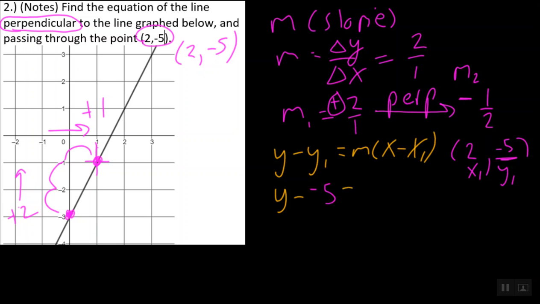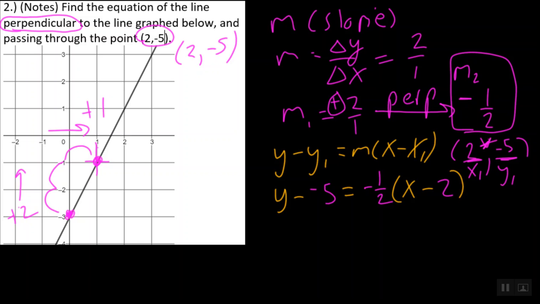And we're going to say, okay, well this equals, and remember guys, the slope that we're going to use is this m2, or this negative 1 over 2. We can't use the same slope because we're looking for the perpendicular line. I write x minus, and of course in this purple, I know that my x1 value is that 2. And now I have my equation, which I can begin to solve. One quick note, we know that two negatives make a positive, and so we have y plus 5 is equal to negative 1/2 times x is negative 1 over 2x.